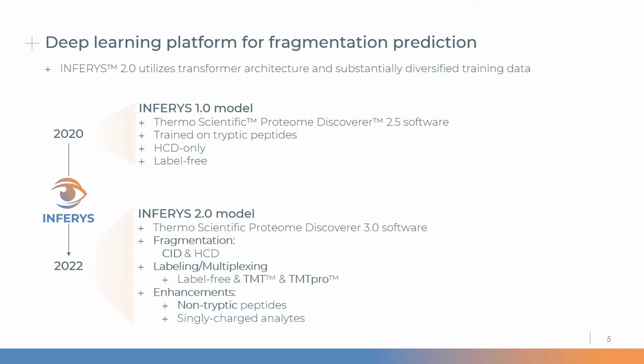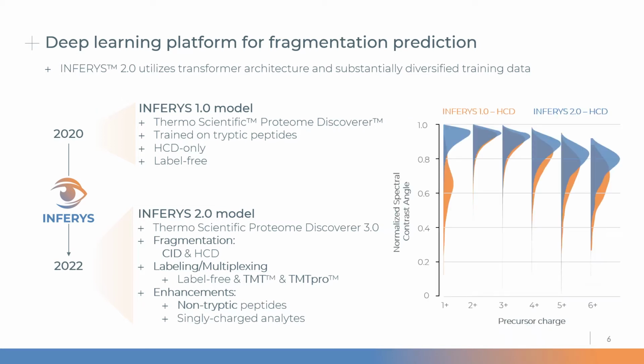We at MSAID also generated a deep learning framework called Inferys that utilizes transformer architecture and was in fact already incorporated in Proteome Discoverer 2.5. Back in 2020, it could predict the retention time and fragmentation behavior of tryptic peptides that were acquired using HCD. But this year, we diversified our training dataset and can now also support CID fragmentation, as well as TMT and TMT Pro labeled peptides, and also substantially increased our prediction accuracy for non-tryptic peptides and singly charged analytes.